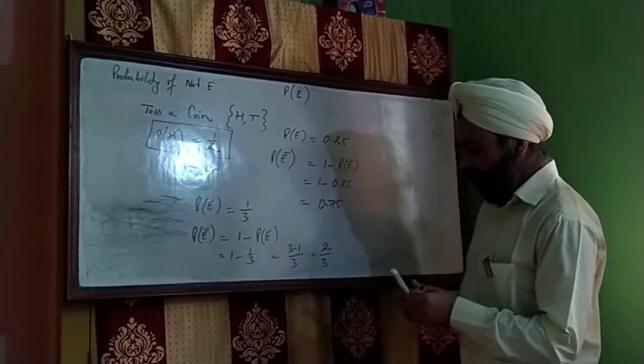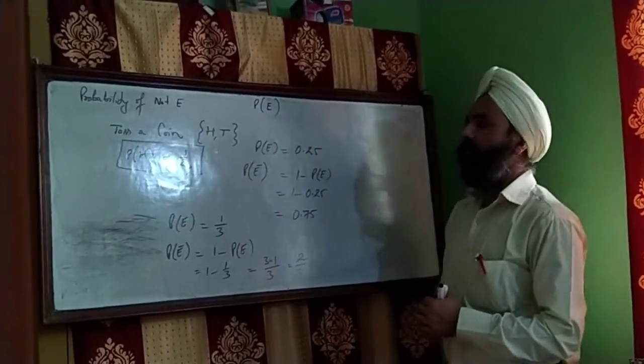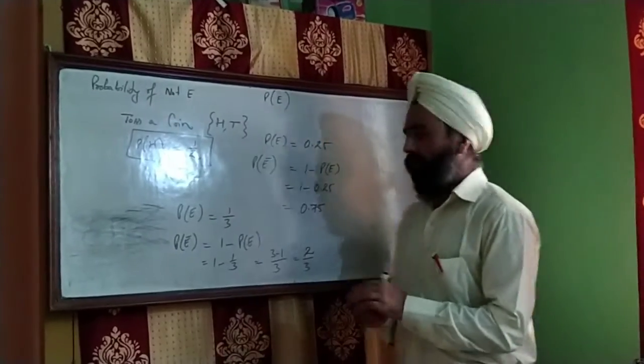So using this concept, we can find the probability of not happening an event. I think this one should be clear.